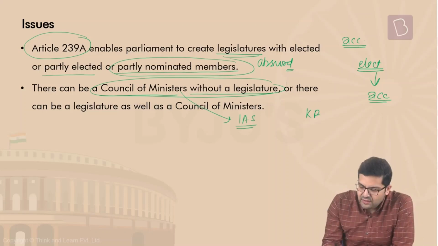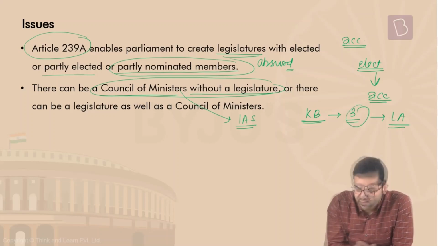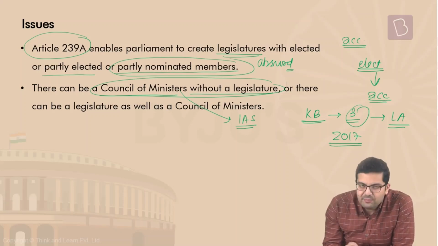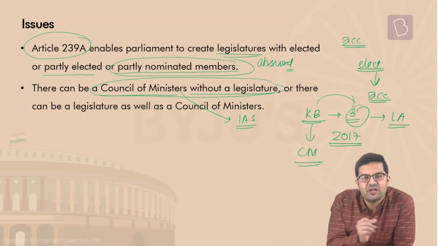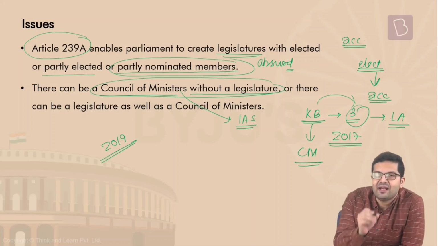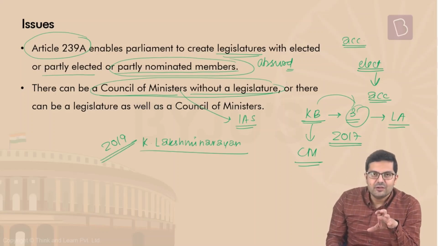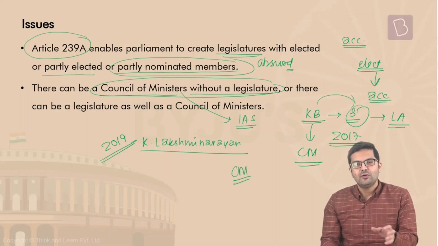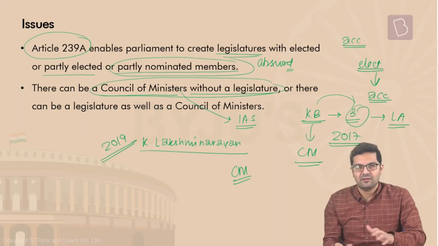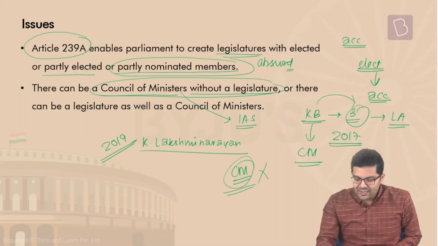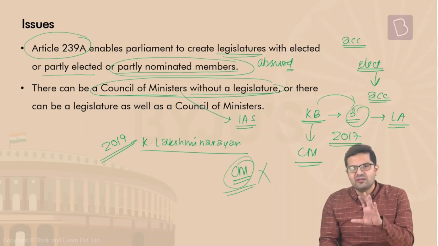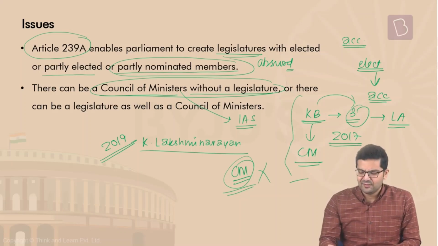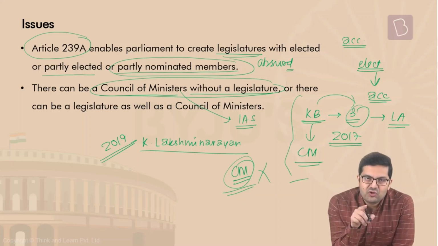And then there's also an issue. When Kiran Bedi nominated three members who were BJP workers, members of the party BJP, to the Legislative Assembly, it was challenged in the Supreme Court. This happened in 2017. Now what happened? The petitioners argued in the Supreme Court that Kiran Bedi had not consulted the Chief Minister while making these nominations. The matter went to the Supreme Court. And in 2019, in the K. Lakshminarayanan case, the Supreme Court said that the LG need not take the permission, the consent, or even the consultation of the CM. You are free to nominate anyone who is otherwise duly qualified, age factors and all. There is no need to take any kind of consent. There is no need for any consultation. No confidence is required of the CM or anybody else. So this matter is already settled, right? So that's all as far as the Puducherry CM is concerned.